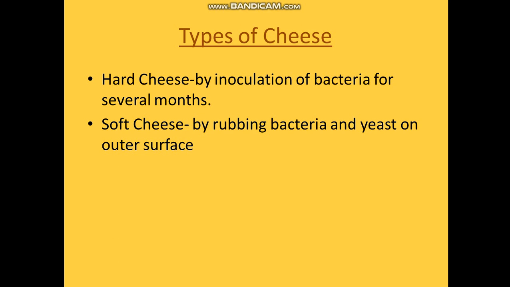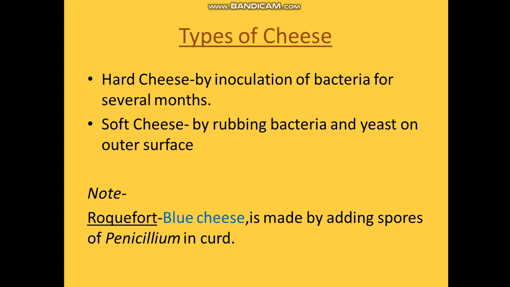One more important thing I would like to tell you is about the Roquefort. Roquefort is the blue cheese, which is made by adding the spores of Penicillium to the curd. It is a special kind of cheese. It is blue in color and is made with special spores of Penicillium. It's a very good question for 1 mark. So cheese is also important.